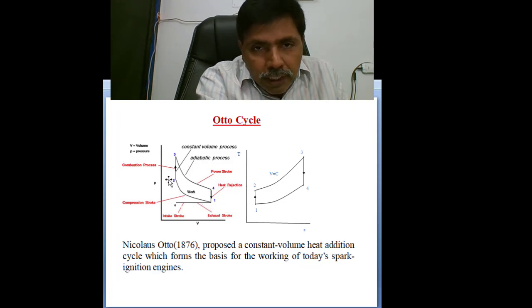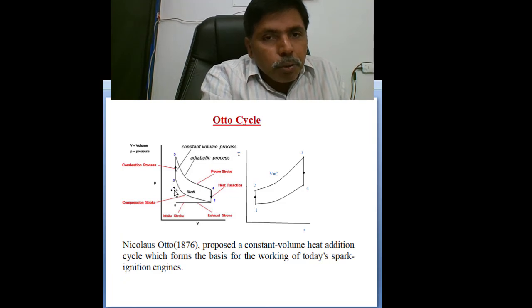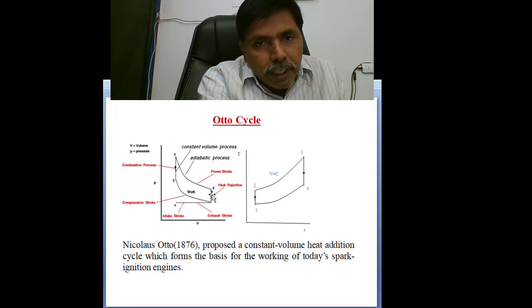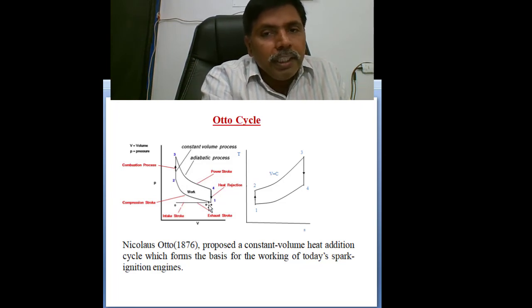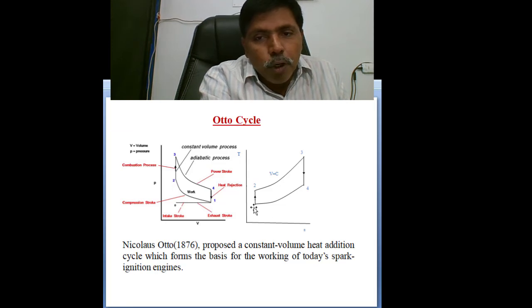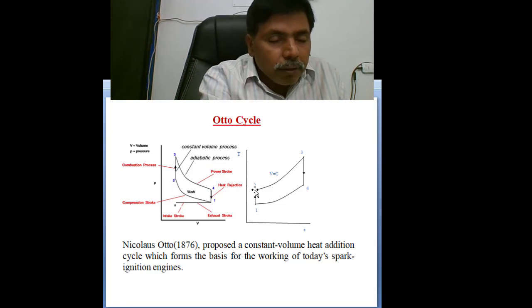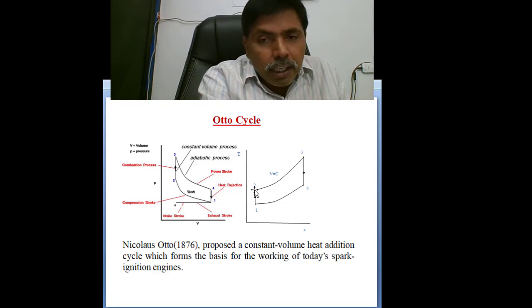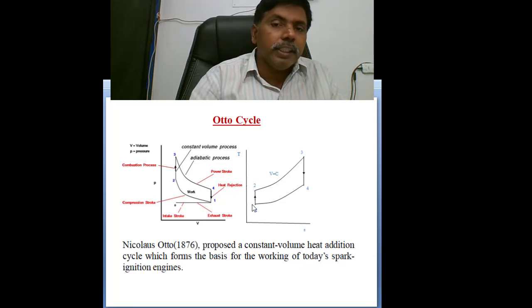So the Otto cycle consists of 1 to 2 adiabatic compression, 2 to 3 constant volume heat addition, 3 to 4 adiabatic expansion, and 4 to 1 constant volume heat rejection. Here also in the TS diagram, 1 to 2 is a reversible isentropic process, 2 to 3 constant volume heat addition, 3 to 4 adiabatic expansion, and 4 to 1 constant volume heat rejection.